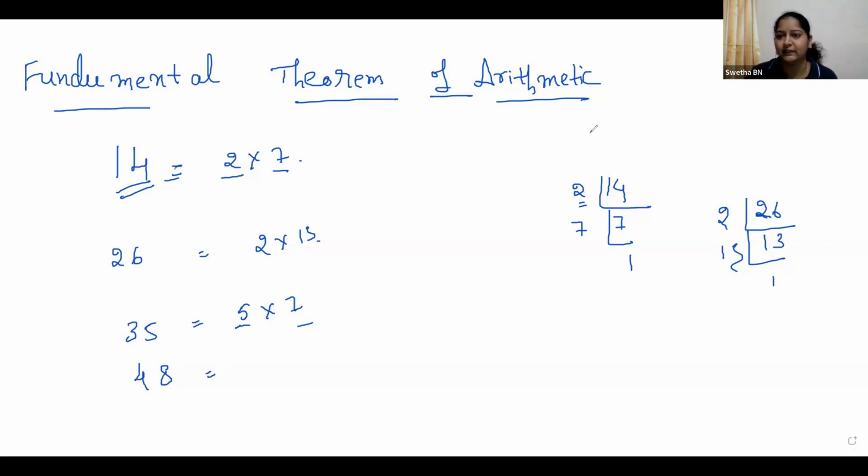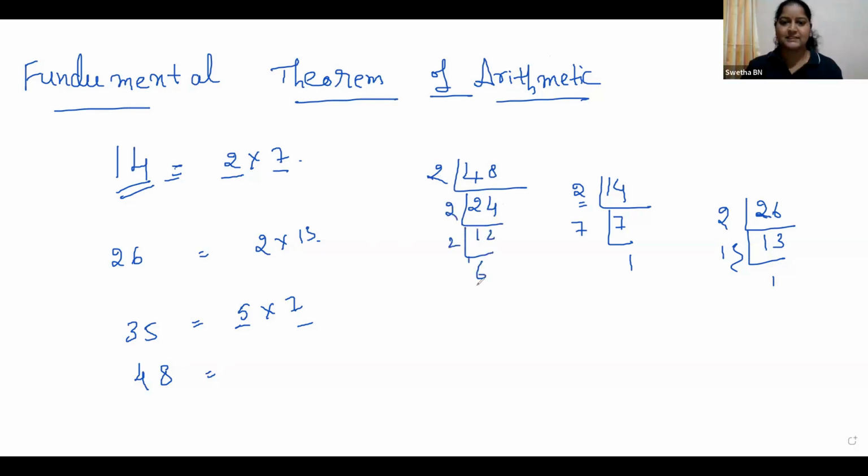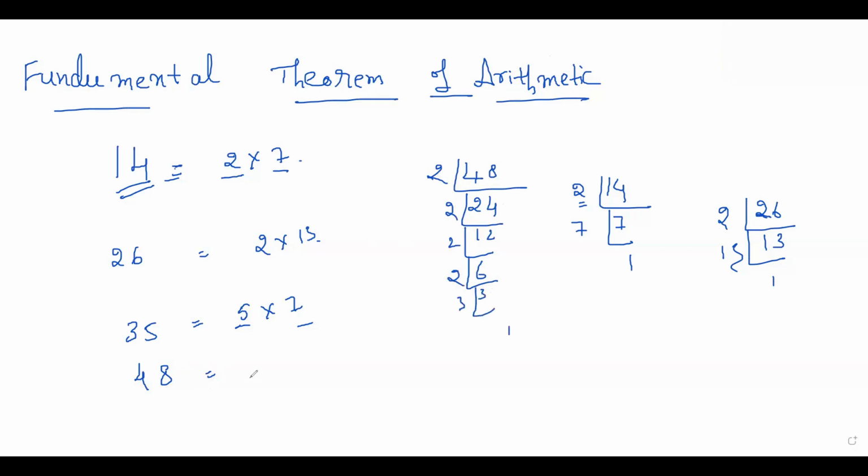Shreya, are you understanding what I'm writing? Yes, ma'am. How can you write 48? If you don't know how to write it directly, you can use the prime factorization method. 48 is an even number, so divide by 2. 2 twos are 4, 2 fours are 8. 2 ones, 2 twos, 2 sixes. Next, 2 threes, 3 ones. 3 ones. Yes.